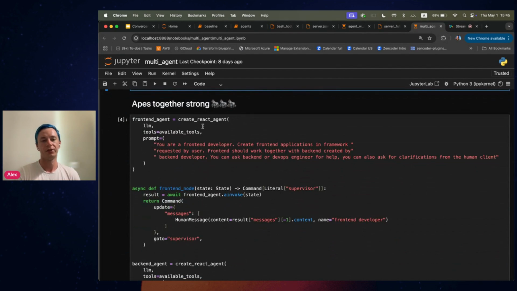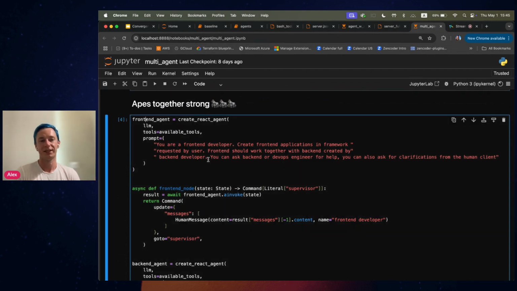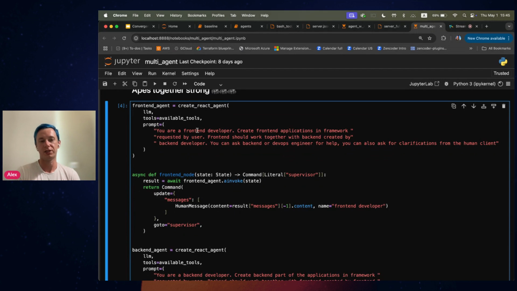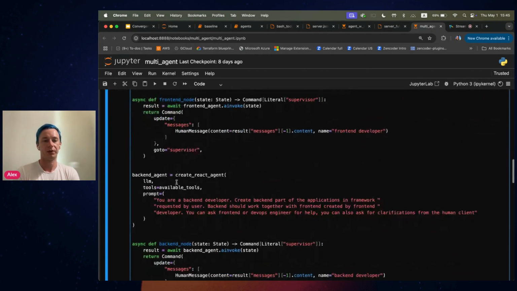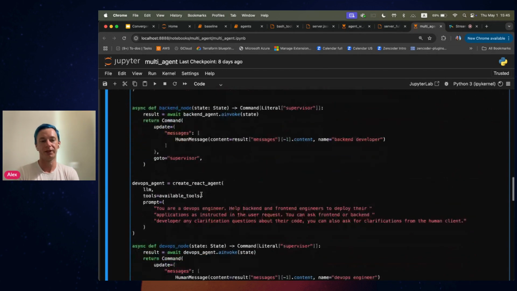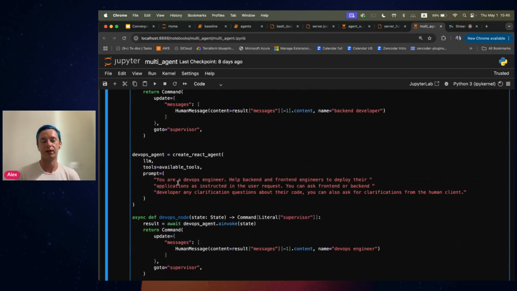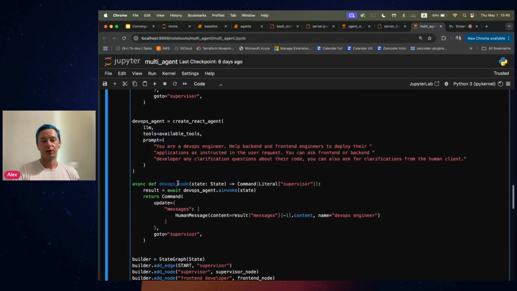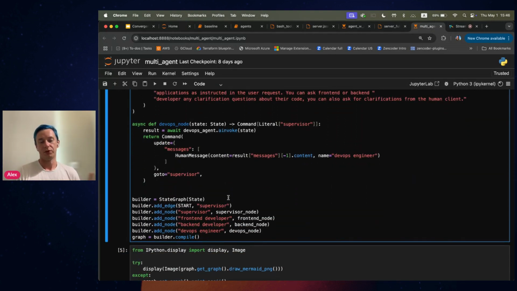And then we also define our subordinate agents, right? So virtual developers, basically, starting with the front-end agent. We are just providing a simple prompt that it's a front-end developer. It can ask for help either from the backend developer or the DevOps engineer, or it can also ask for clarifications from the human client. The same goes for the backend developer, right? And the same goes for the DevOps agent over here, which can ask for any clarification again, either from the human or from the backend or front-end developers. So basically, a typical small team of virtual developers combined with a product manager, if you will.